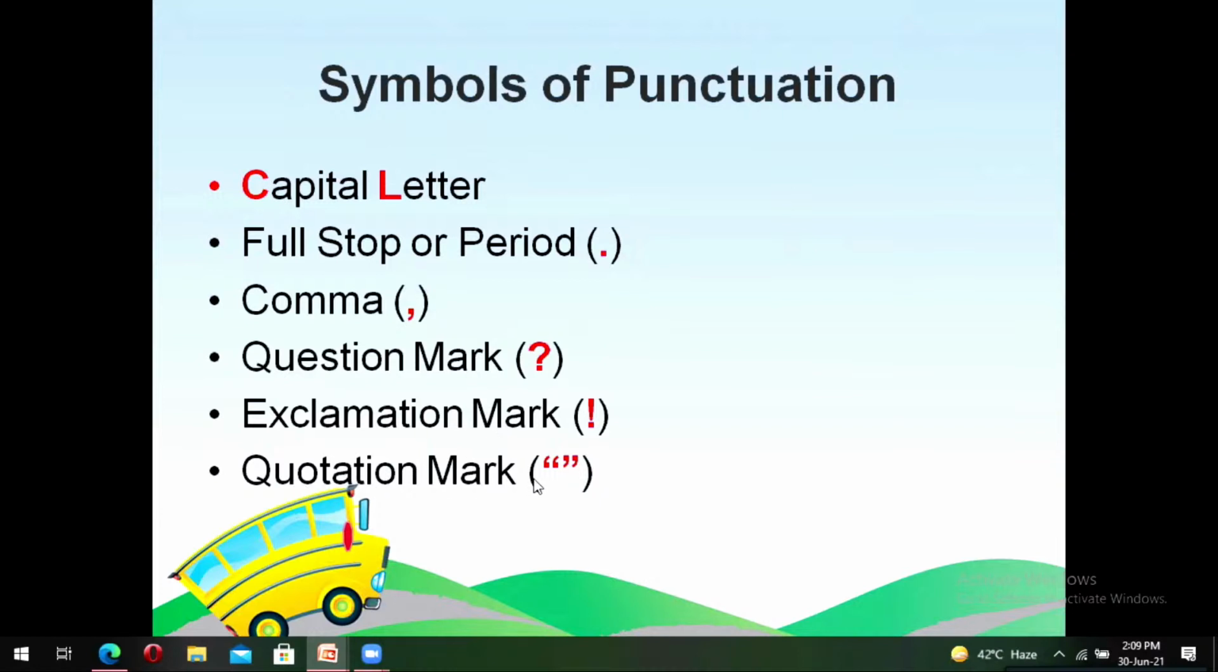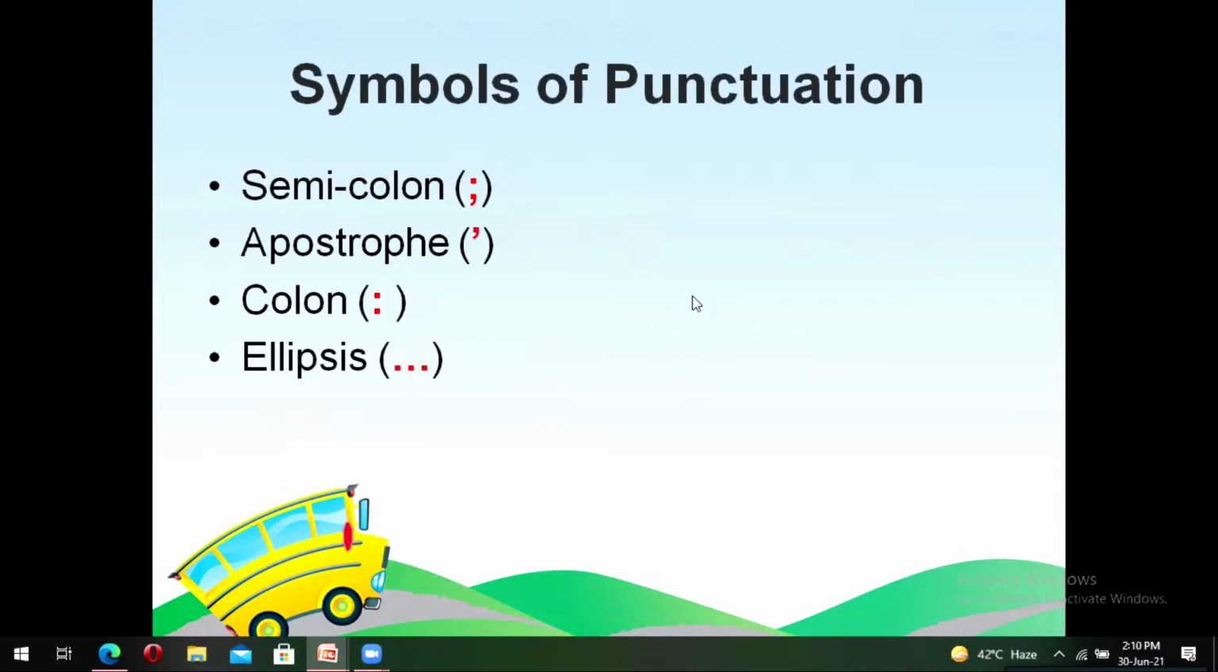The next one is quotation marks. What did you think the quotation mark said in the story? I think it said that it wraps itself around the words that a person says. That's right. So we use quotation marks whenever we want to represent what a person has said. So these are some of the punctuation marks that we have already learned in our previous classes. Now let us look at some of the punctuation marks that we are going to learn today in detail. They are semicolon, apostrophe, colon, and ellipses.